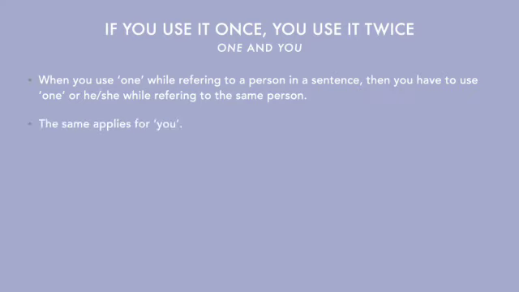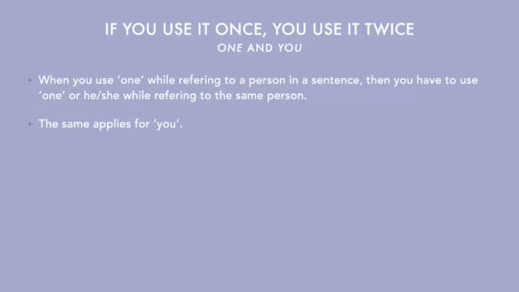In this case, we can actually understand it better because if you want to do something, then you have to work for it. It is logical and we get it intuitively that if you want to pass the exam, you have to work hard. I cannot say if you want to pass the exam, he or she is going to have to work hard. That wouldn't make any sense, which is why we get this intuitively. And again, I would like to remind you of the rule. If you use it once, you use it twice.